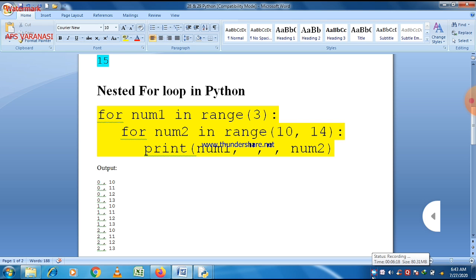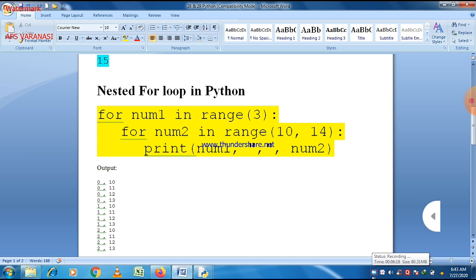And after that, num1 will take the value 1, and for num1 equal to 1, the values of num2 are again 10, 11, 12, and 13, so it will be executed again 4 times. So again the answer will be 1,10, 1,11, 1,12, and 1,13.